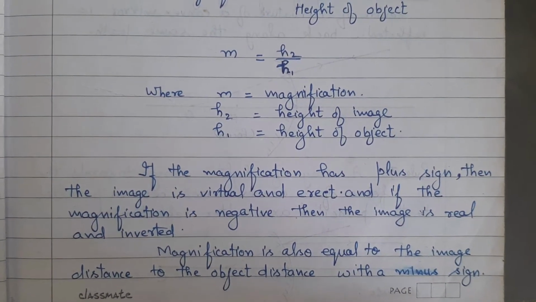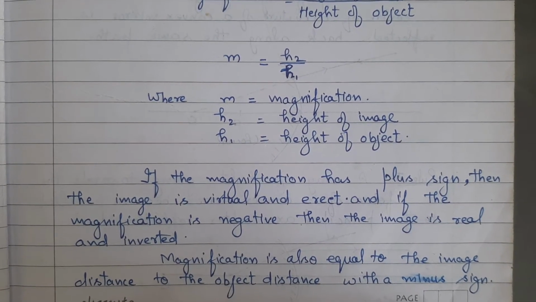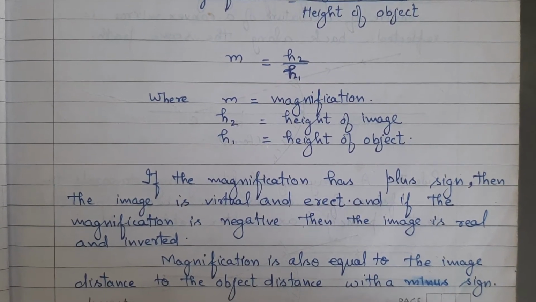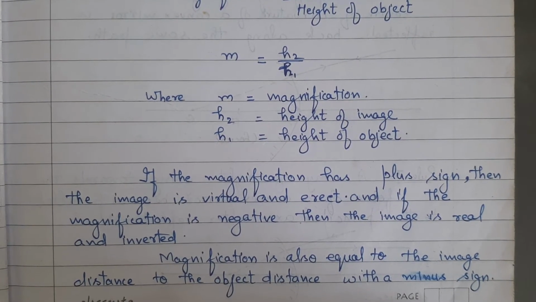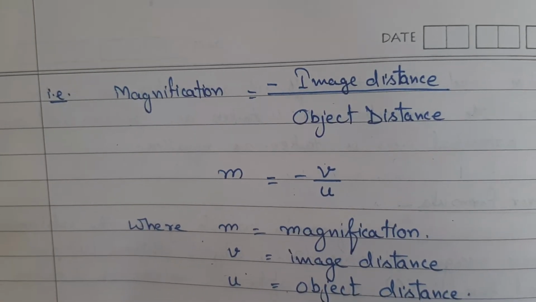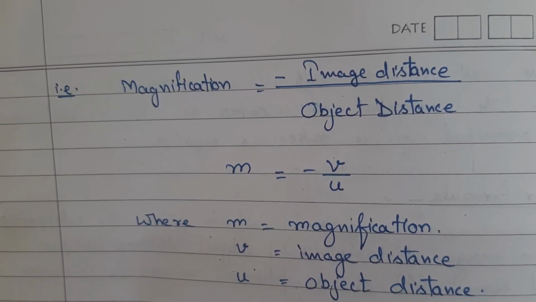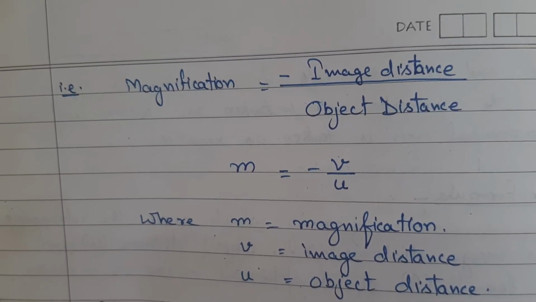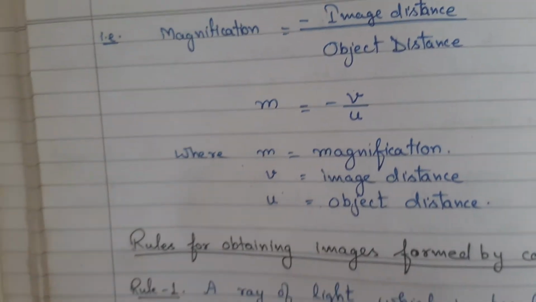If the magnification has plus sign, then the image is virtual and erect, and if the magnification is negative, then the image is real and inverted. Magnification is also equal to minus the image distance upon the object distance. m = -v/u, where m is magnification, v is image distance, u is object distance.